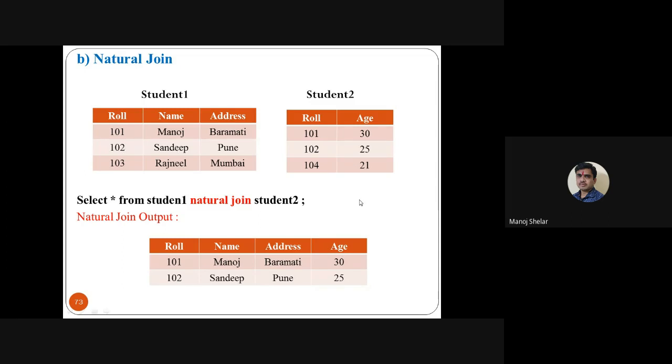102 Sandeep Pune, here 25. This is the output of the natural join. The common attribute is displayed a single time in a natural join. But suppose here we use ID, roll number, name, and address, ID, and age.